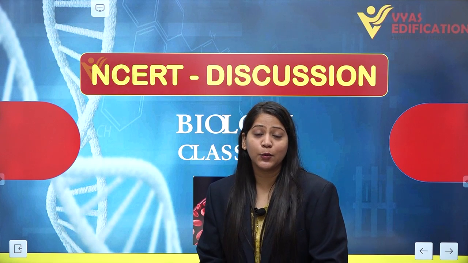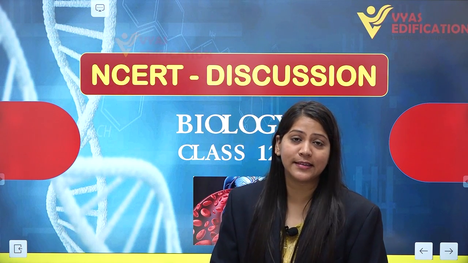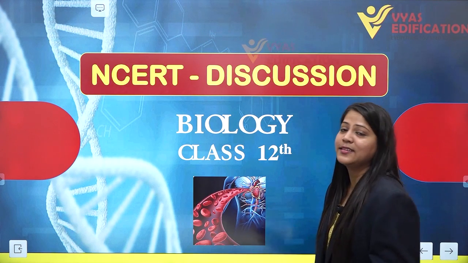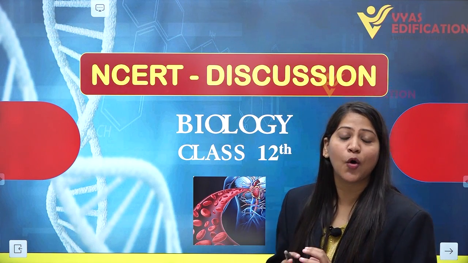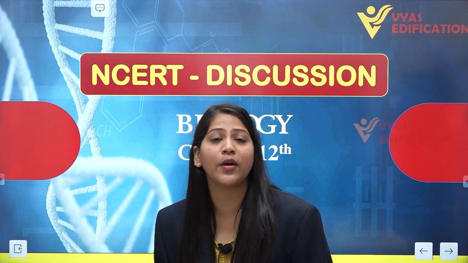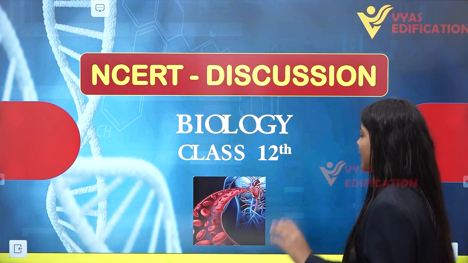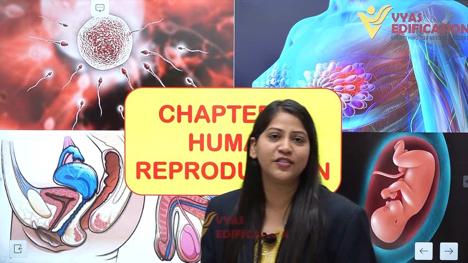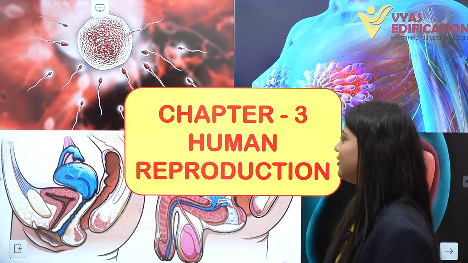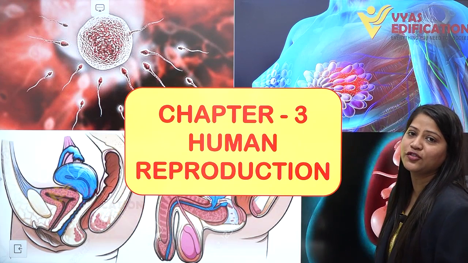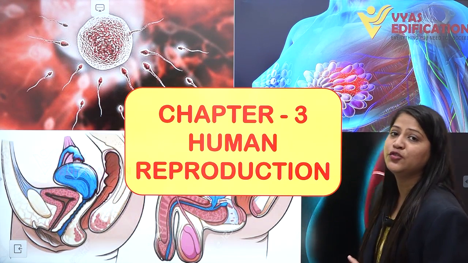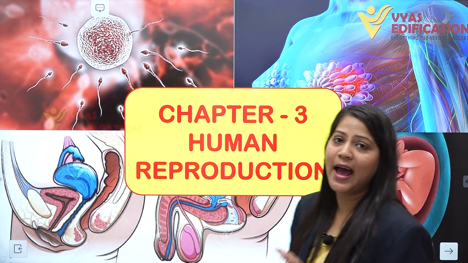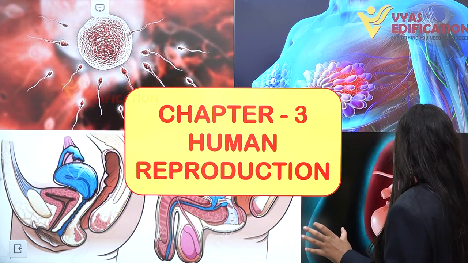Today we are starting with a new series of NCERT discussion of biology, and in this series we are going to discuss all the questions given in your NCERT textbook. So the first chapter we are taking in this series is a very important and interesting chapter, that is human reproduction from class 12. This chapter contains 21 questions and we are taking all of those questions here.